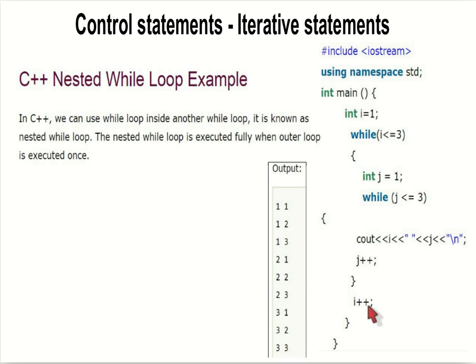Again that loop is broken, then it will increment the value of i. It will reach here and 3 is less than or equal to 3, so this will execute as such. 3, 1, 3, 2, 3, 3. Then i is incremented to 4. 4 is less than or equal to 3 is false, so it will reach the end. So it will produce this output.